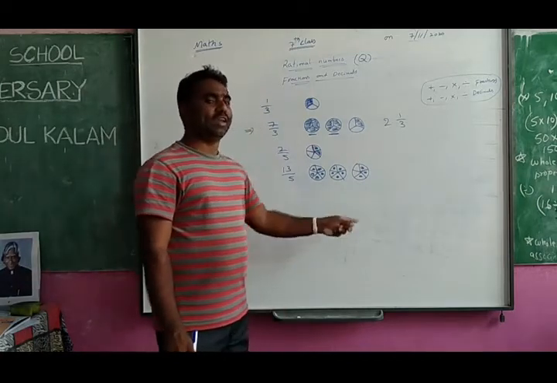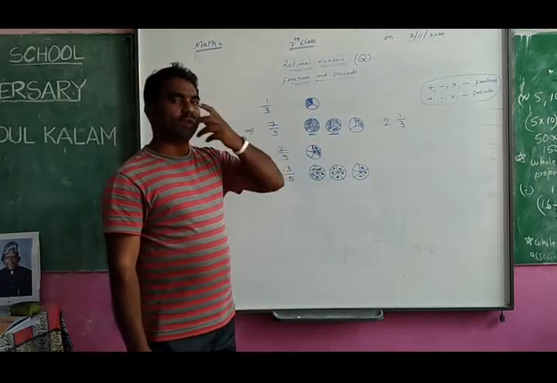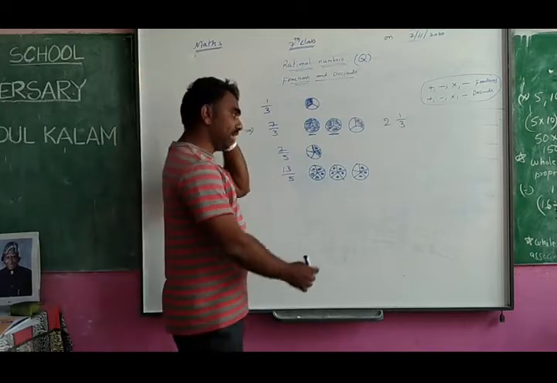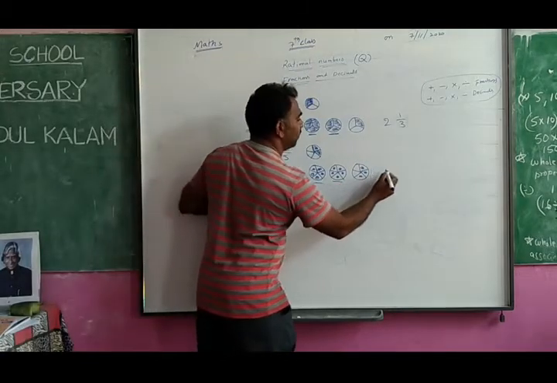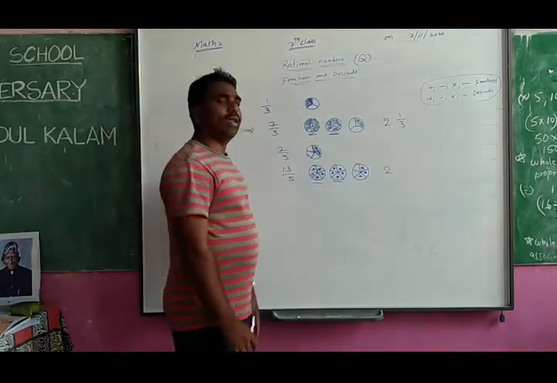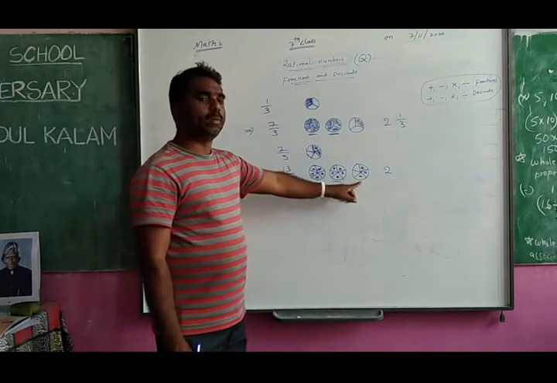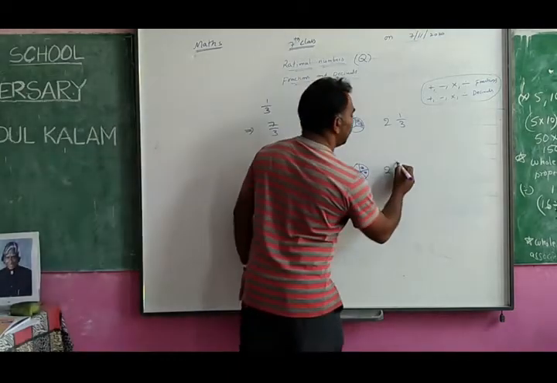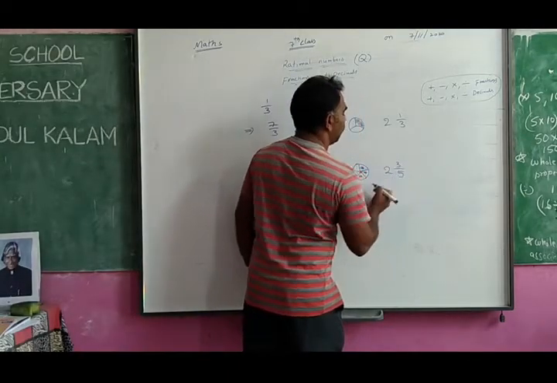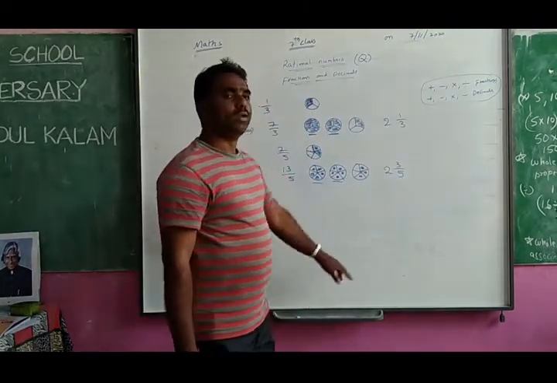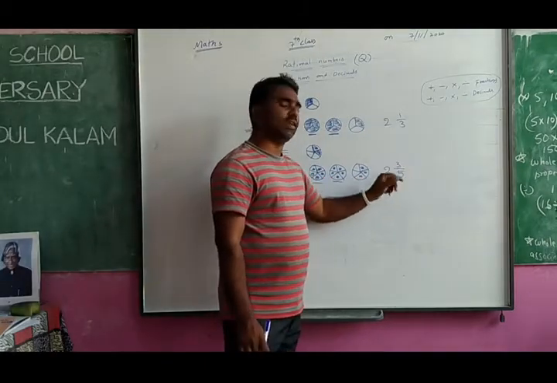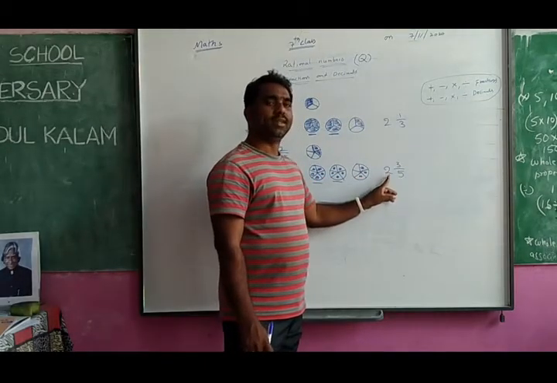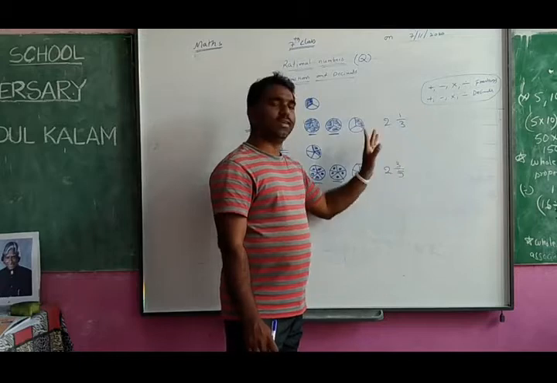Can you write this fraction any other way? Yes, you can write it in another way. See, here 2 full apples are there, that's why 2. And here it is a part only. How many pieces are there here? 1, 2, 3 pieces. So you will write it as 3 pieces of size 5. It is size 5, no? 3 pieces of size 5. 2 full apples, 3 pieces of size 5.